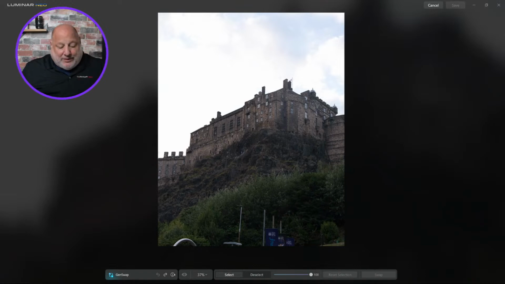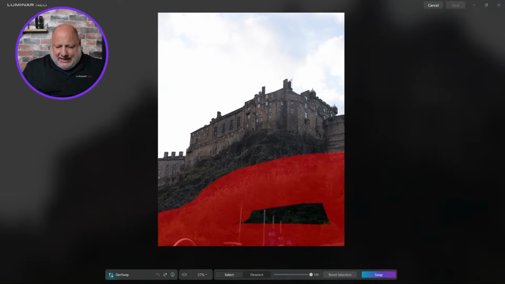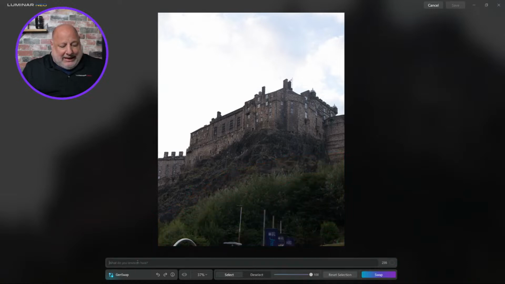And then don't forget, if you click on the information icon here, it will tell you about generative swap, and it'll give you a link to the user manual. All right, so that's what we did here. Now I'm going to come back and reselect this again. All right, and this time I am going to be a little bit more detailed. Dark rocks with green patches of moss on a cliff leading to a Scottish castle.